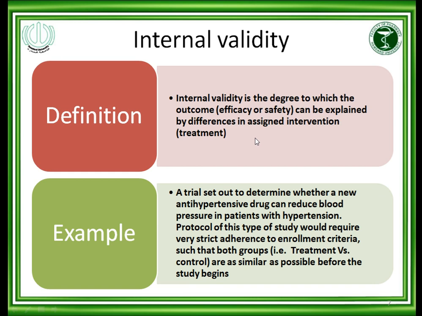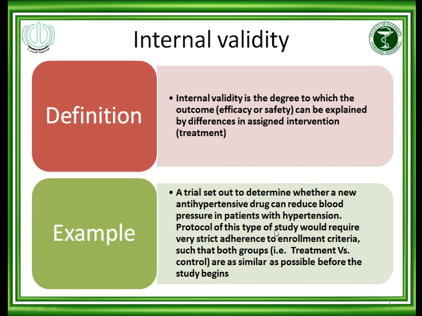There will be no vagueness in cause and effect relationship. Means that we will be sure that the experimental drug is reducing the blood pressure up to this extent, and the standard or the reference drug is reducing the blood pressure up to this extent, and we can compare both, which one is better in reducing the blood pressure.